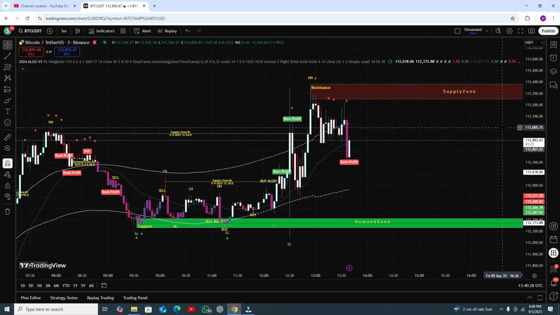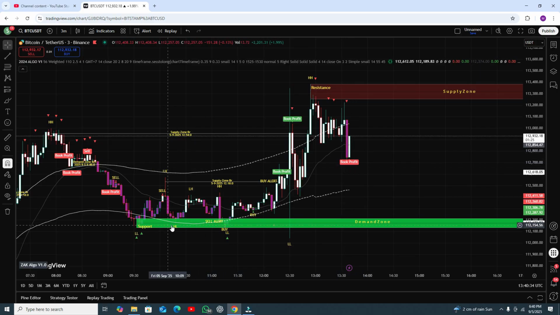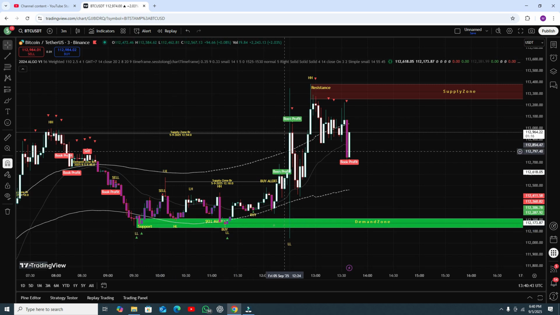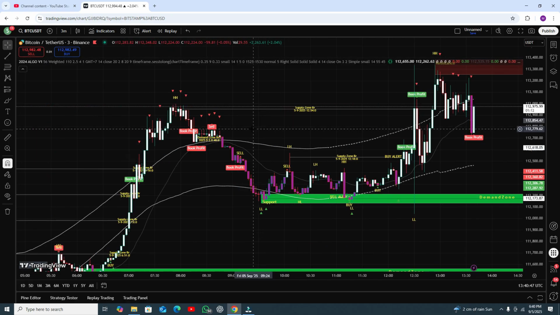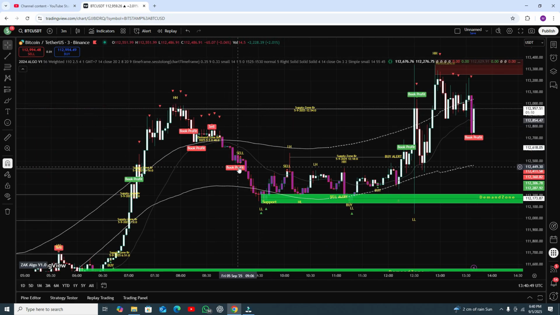Let me show you this one. Here you need to take your profit, and this one is a buy signal. Let me show you here. You get this buy signal, you get this buy signal. Okay, and you need to take the profit when the candle touches the upper band line. You got the signal, book profit. Here you can see this sell signal. You need to take your profit here.